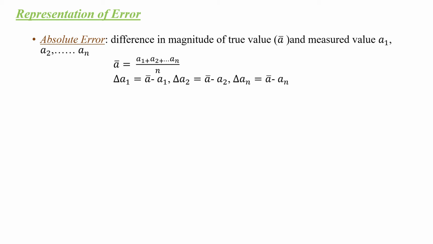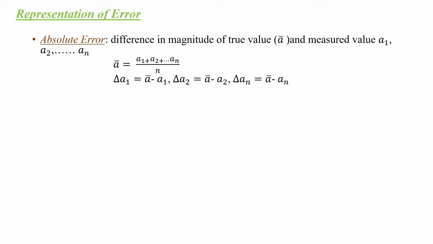We get the true value by finding the arithmetic mean of all observations. That is, the observations A1, A2, etc. up to An divided by n, the number of observations, will give the arithmetic mean, which is nearly the accurate value. Now, what is the absolute error?